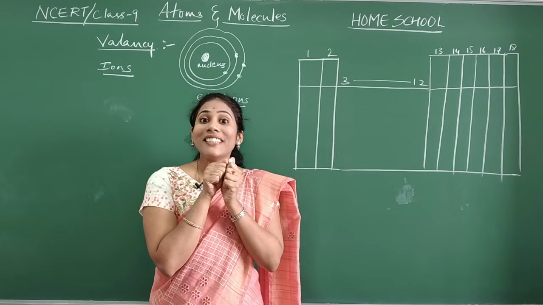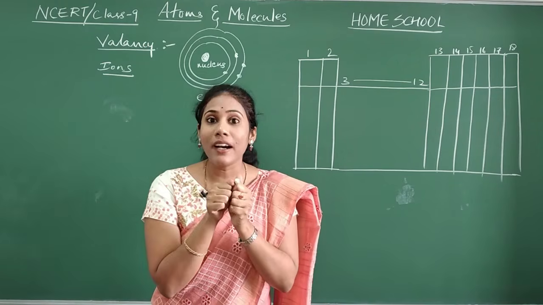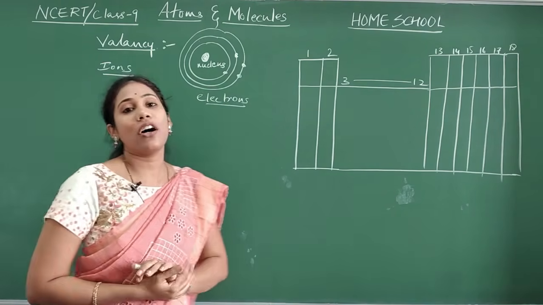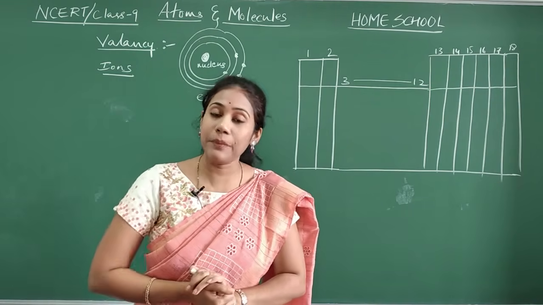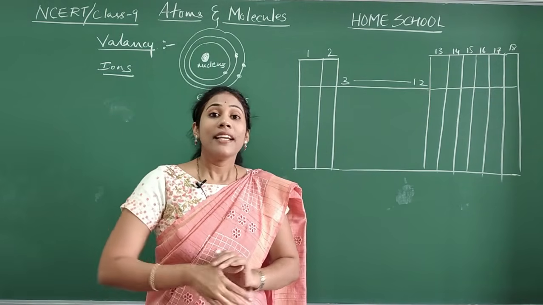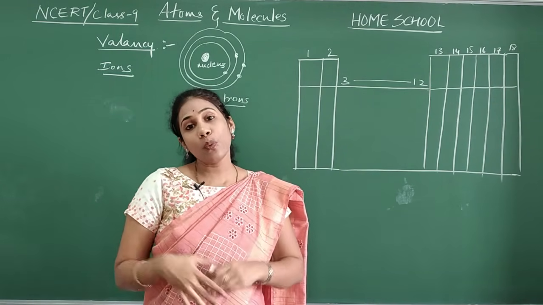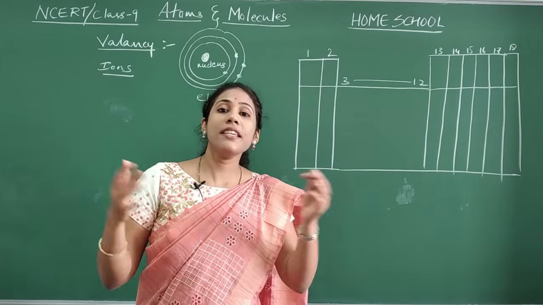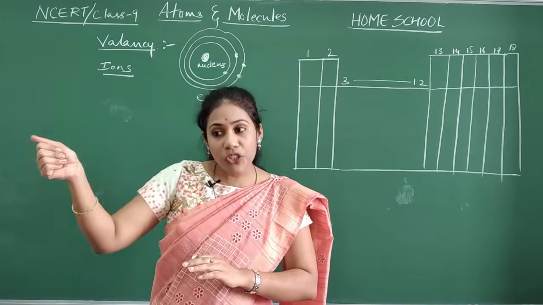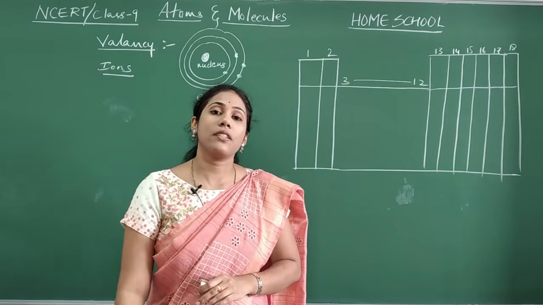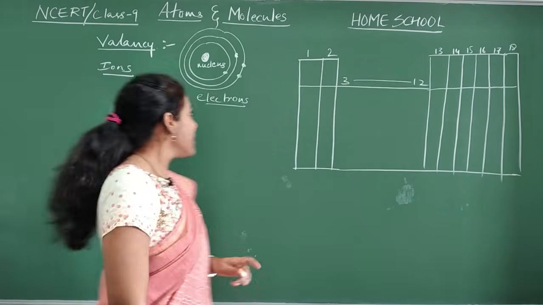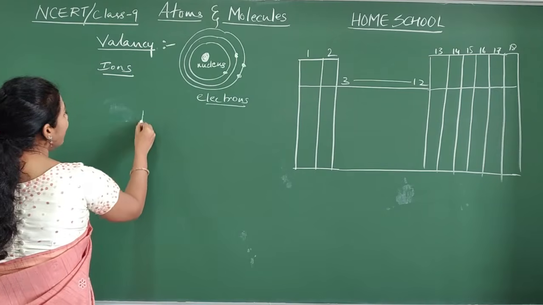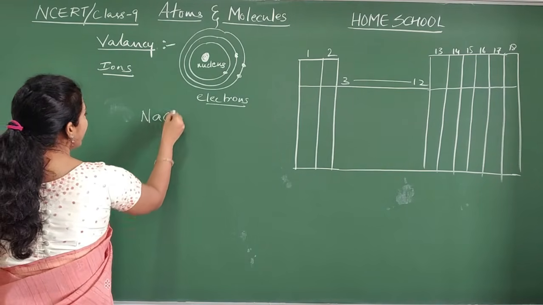There is a business of electrons happening between the atoms. There are some elements which are giving their electrons and certain other elements which are taking those electrons. Say for example, you have a molecule called NaCl.